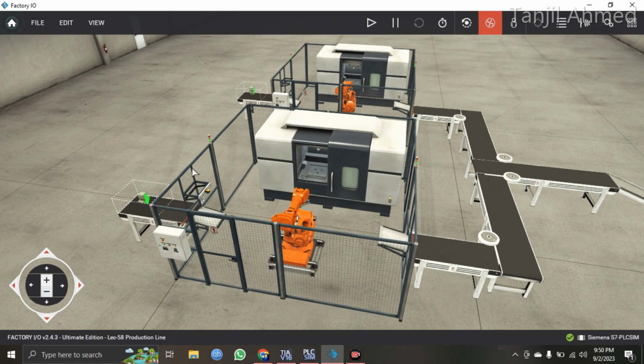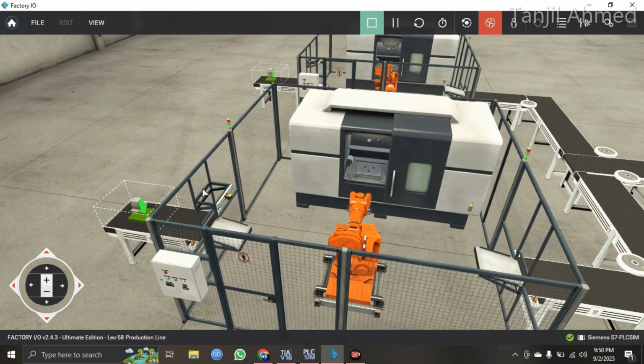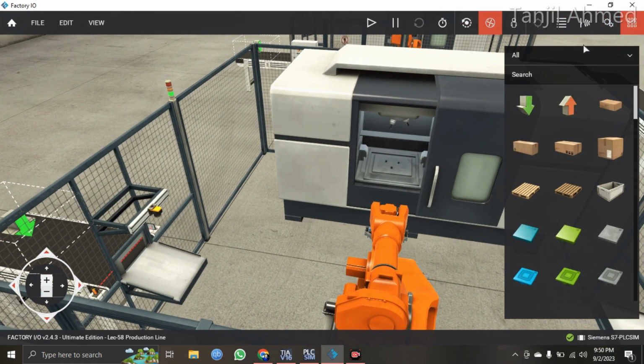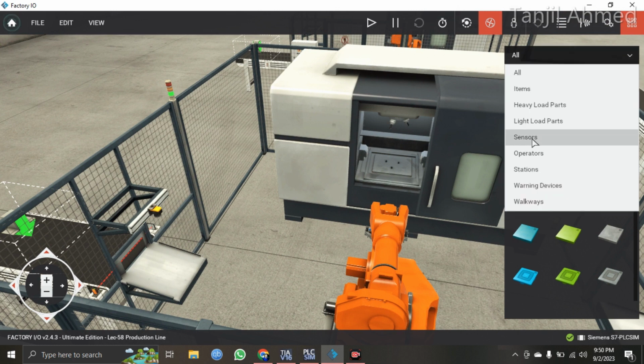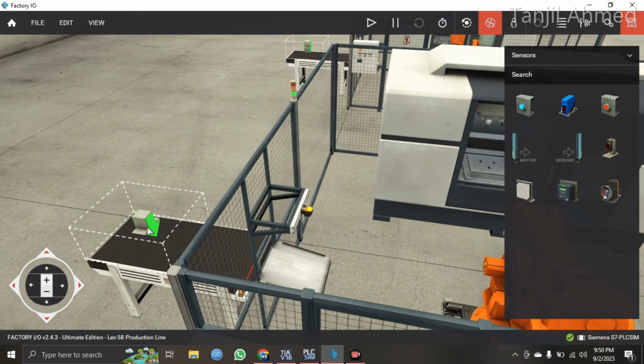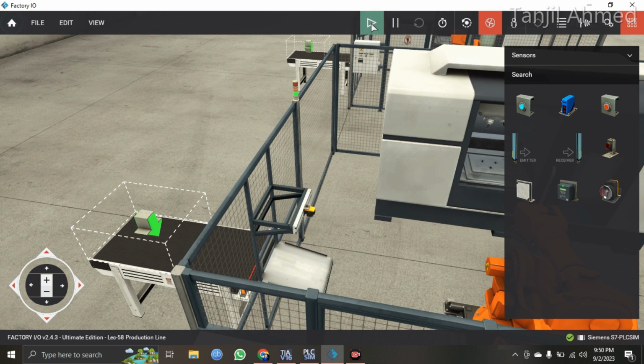So I have controlled the conveyors, and after, let me show you. Let me switch on the Factory IO. So when this raw material is going to drop here, this is the sensor. Let me show you from here. Let's go to the sensors. This is the vision sensor. So this vision sensor is going to sense the raw material. Let me start the system.